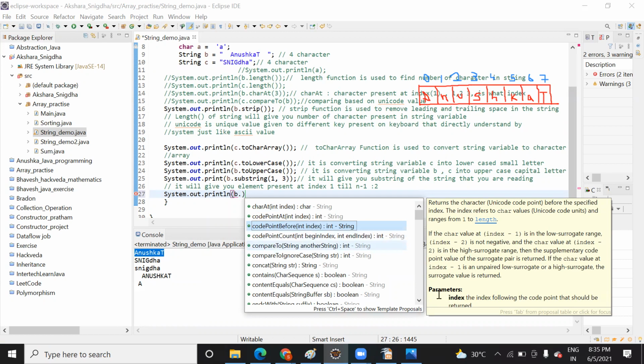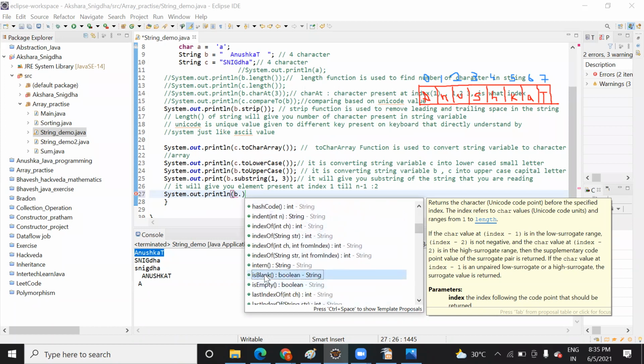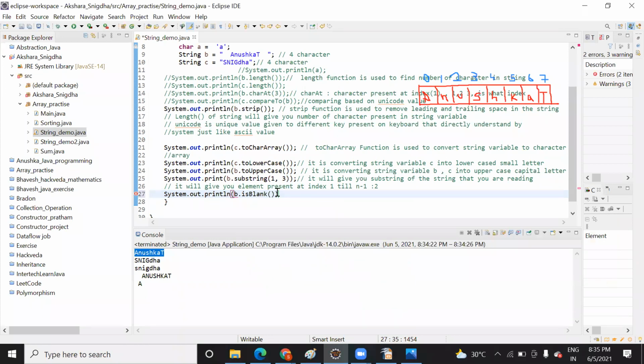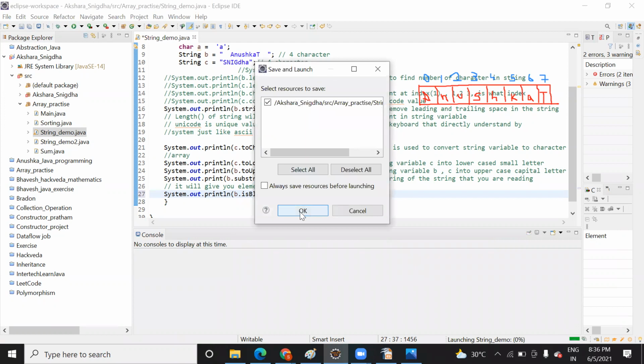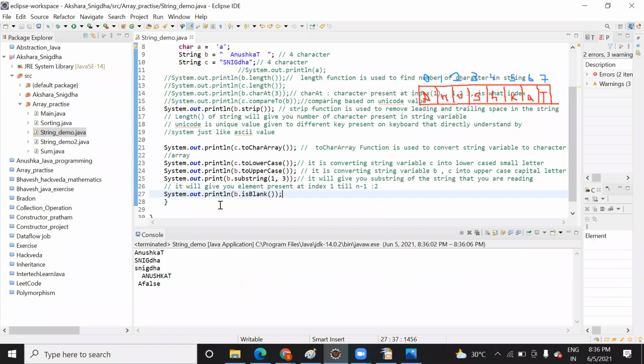Okay, let me try showing you any one of the functions. Okay, this isBlank will print, it will check whether the string is empty or not. Okay, let me run this. So it will print 0 or 1. Based on that you can find it out. Okay, sorry.